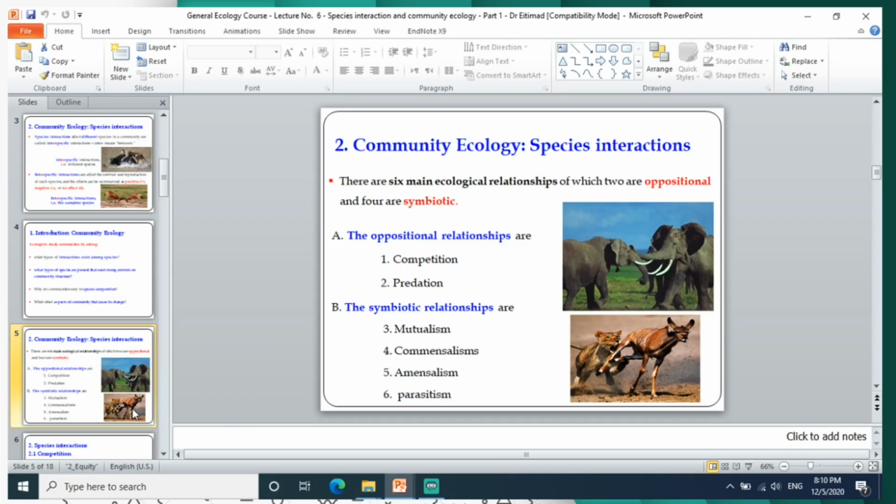There are several ecological relationships, 6 main ecological relationships, of which 2 are oppositional and 4 of them are symbiotic. The oppositional relationships are competition and predation, and the symbiotic relationships are mutualism, commensalism, amensalism, and parasitism. In this lecture, we will focus on the first oppositional relationship, competition.